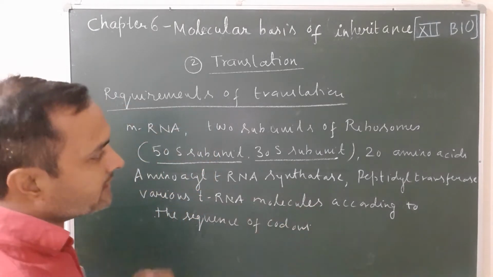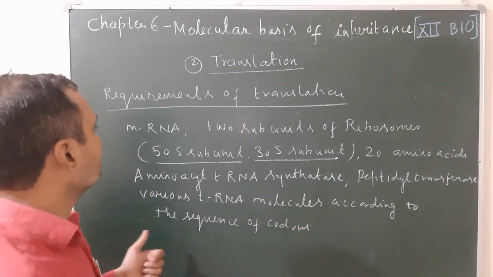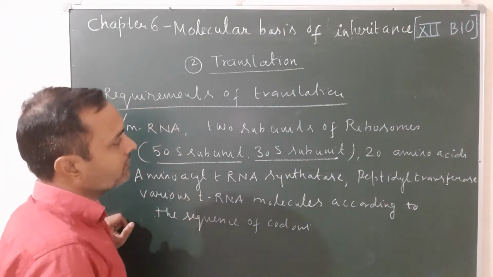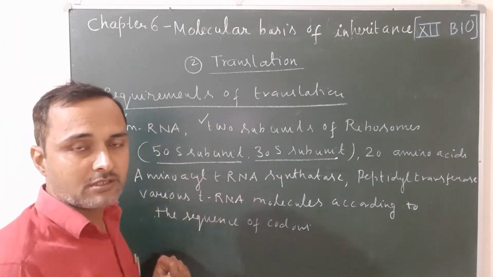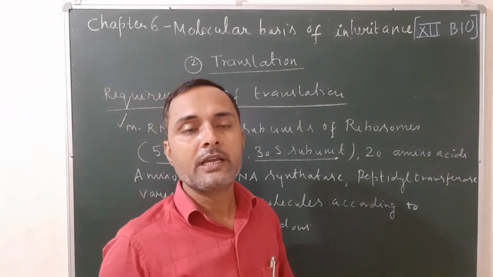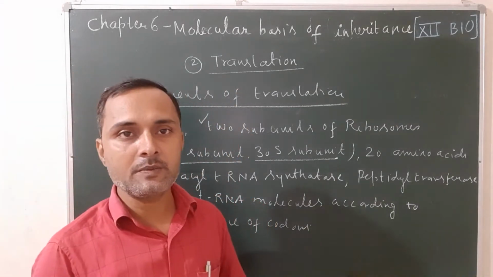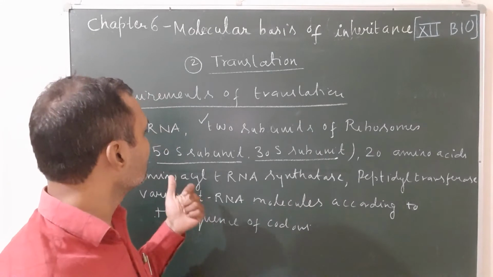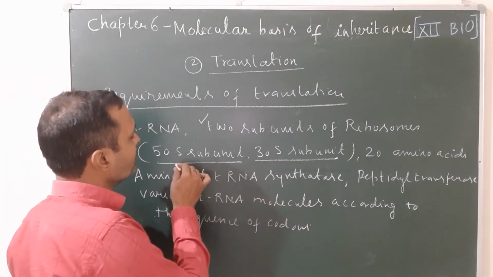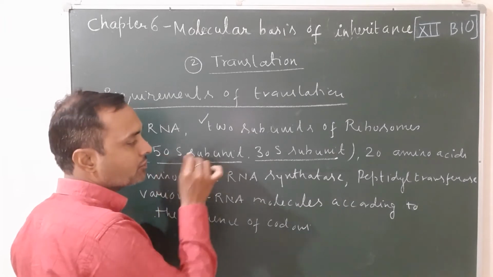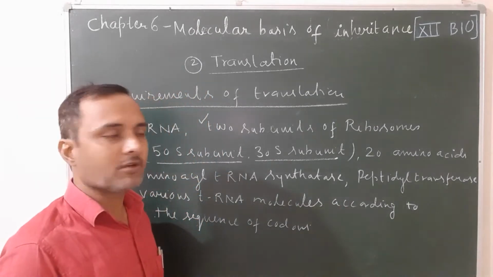Okay, these are the basic things required for translation. So once again, translation requires an mRNA molecule. It requires 2 subunits of ribosome. In your syllabus, translation in prokaryotes, the ribosome in case of prokaryote is 70S type, and 70S consists of 2 subunits, the 50S and 30S. 50S is also known as the larger subunit of ribosome, and 30S is also known as the smaller subunit of ribosome.